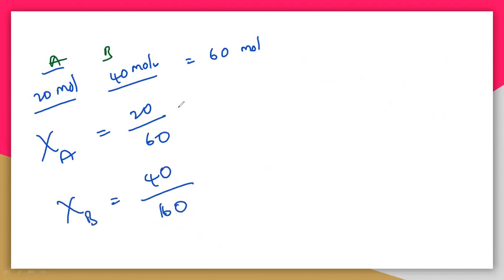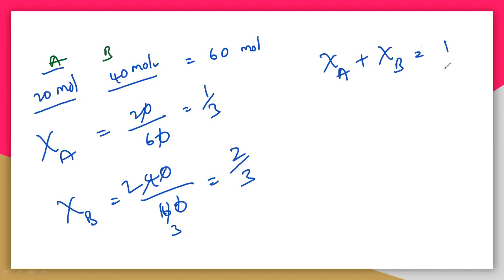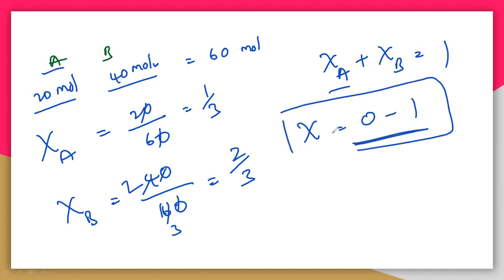You can easily understand here, 20 by 60: the zeros cancel, and it is 1 by 3. And here the zeros cancel, and 2 twos are 2, 2 threes are 3, so it is 2 by 3, which is the mole fraction. So remember that mole fraction of A and mole fraction of B always add up to 1. The value of mole fraction is always between 0 and 1.